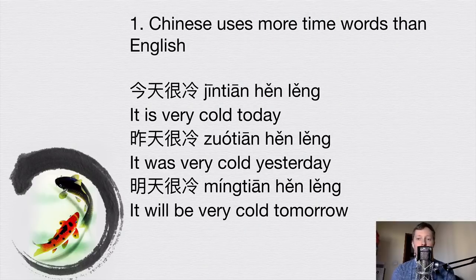Chinese uses more time words than English. For example, 今天很冷. It's very cold today. 今天, today. 很冷, very cold. 昨天很冷. Yesterday, very cold. 明天很冷. Tomorrow, very cold. So as you can see, these sentences are exactly the same apart from the time word today, yesterday, or tomorrow. And this time word is sufficient to tell you when this state of coldness is happening. So therefore, we don't really need another tense to clarify this meaning. So this is one way that you express when things happen in Chinese.